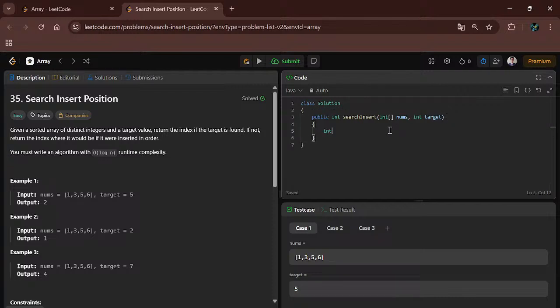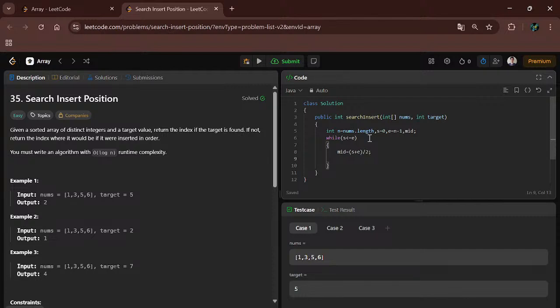I will take n equal to nums dot length, the starting pointer is 0 and the ending pointer equal to n minus 1. And I will also take the mid. It depends on binary search. Now we will implement the while loop. While start is less than or equal to end, we have to take mid equal to start plus end divided by 2.